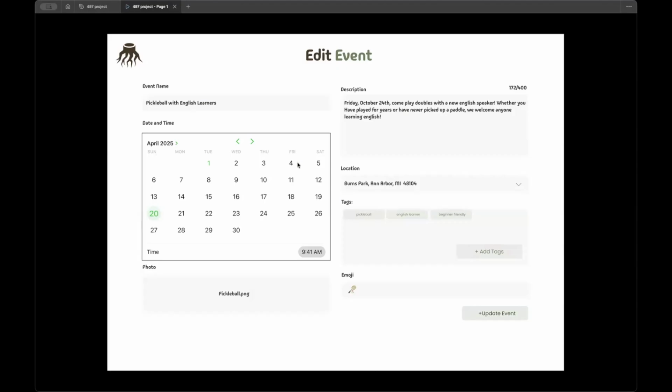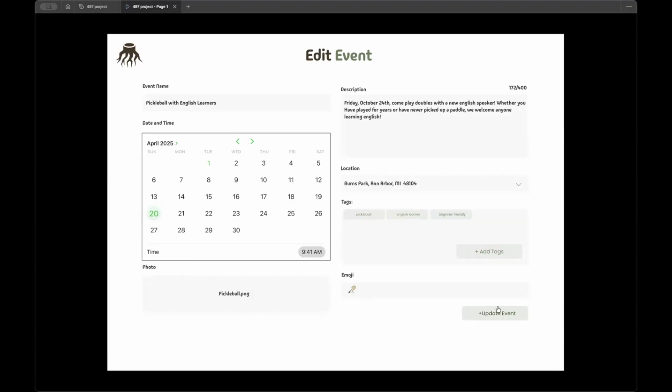There's a few key highlights here. Understanding that not all date time formats across the world are the same, we give them a calendar that allows people to just simply pick, so there's no confusion there. We also have an optional photo and emoji upload that allows us to be a little more descriptive and creative when creating events.